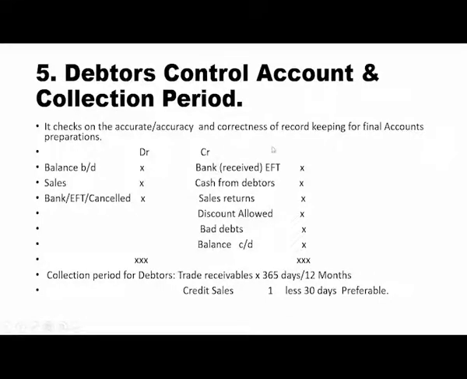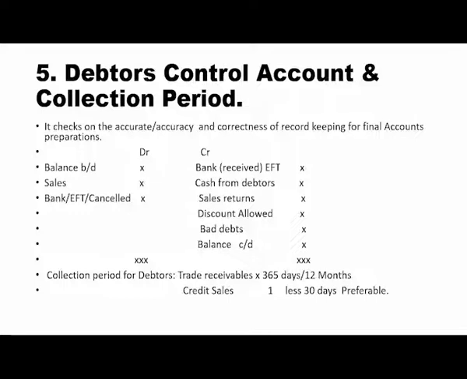Now on the credit side, you put all the bank received, the cash from the debtors, sales returns, discount allowed, bad debts, and your closing balance will always be on the credit side of your debtors control account, so that the following financial period or the next month, this closing balance, which is on the credit side, goes to the debit side to become the opening balance in your debtors control account.